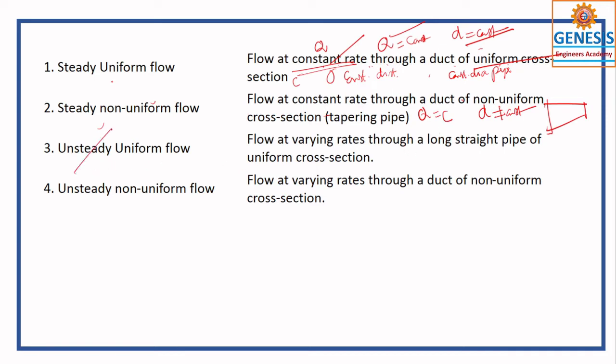Now, unsteady uniform. You can also have that. Unsteady means Q is not equal to constant, but D is equal to constant. Here Q is not equal to constant and D is also not equal to constant. So this is unsteady non-uniform flow. Based on that you can judge which is the correct answer.